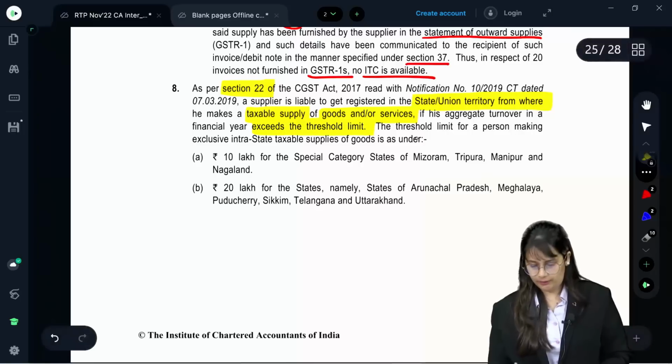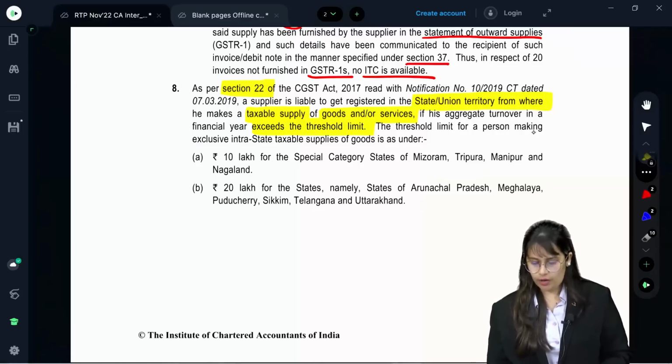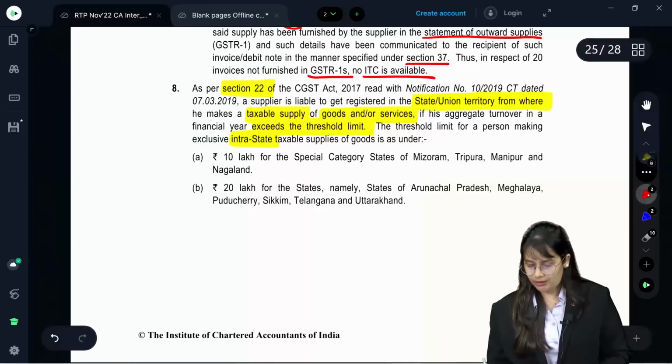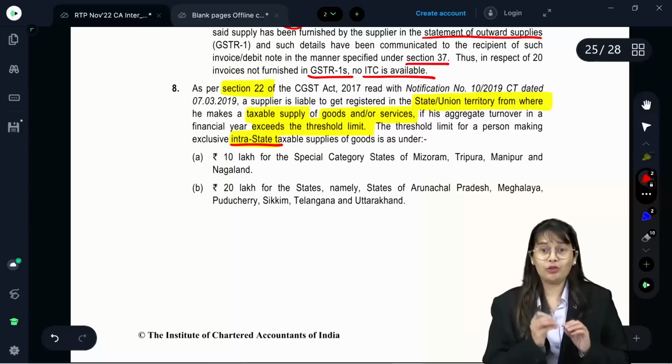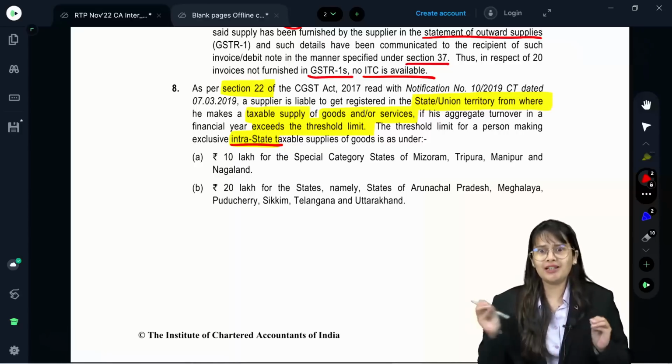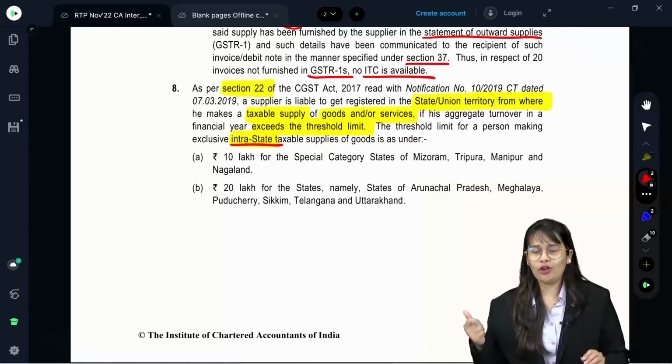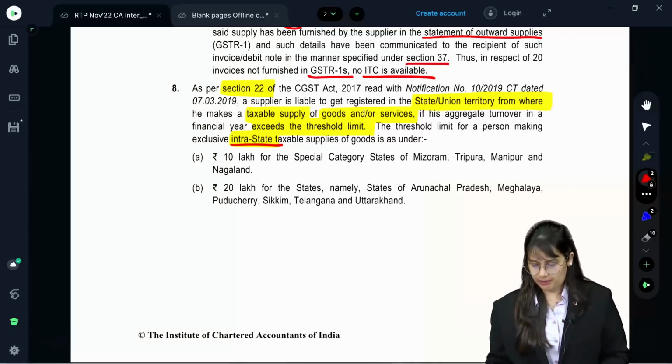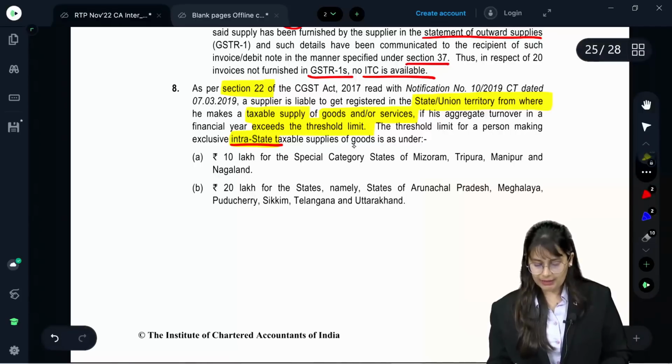the threshold limit. The threshold limit for a person making exclusive intrastate. Don't forget to write intrastate. Why? Because if you do interstate, it is compulsory registration, na? Under section 24. So don't forget to write intrastate. Taxable supplies of goods is as under.